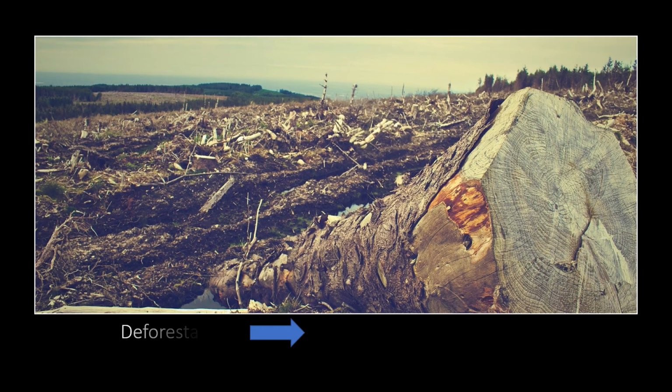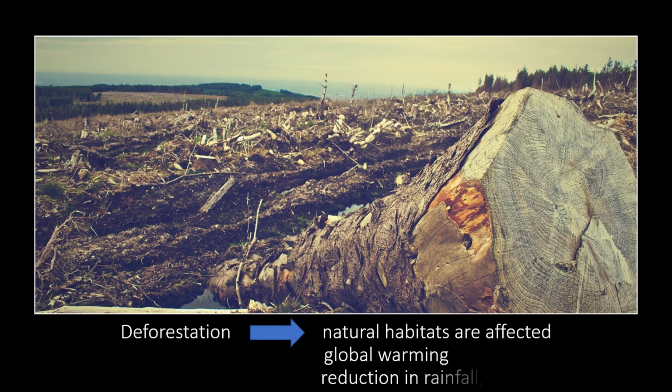There has been excessive cutting down of trees, which is also called deforestation. And there are very severe ill effects of deforestation. One of the ill effects is that the habitats of animals and plants are getting destroyed. What do we mean by habitat? Habitat is the natural surrounding in which an animal or a plant lives. So many animals which live in the jungles are affected because of cutting down of trees.